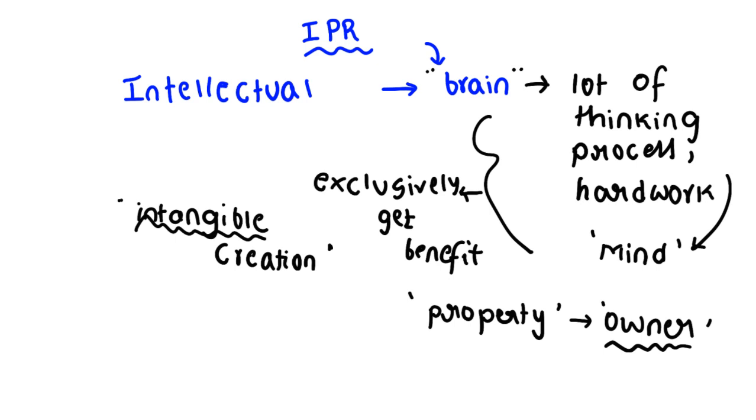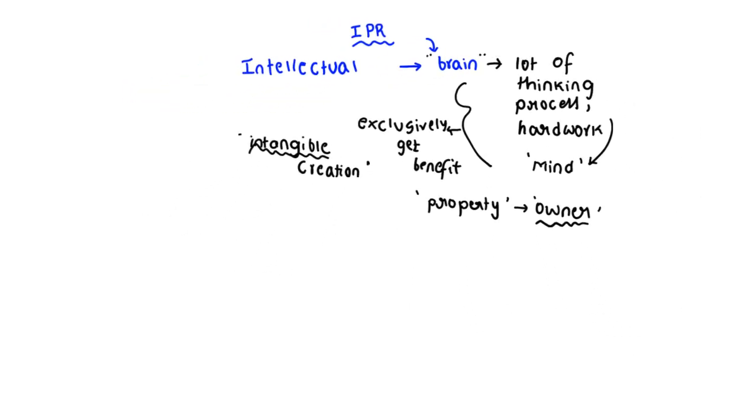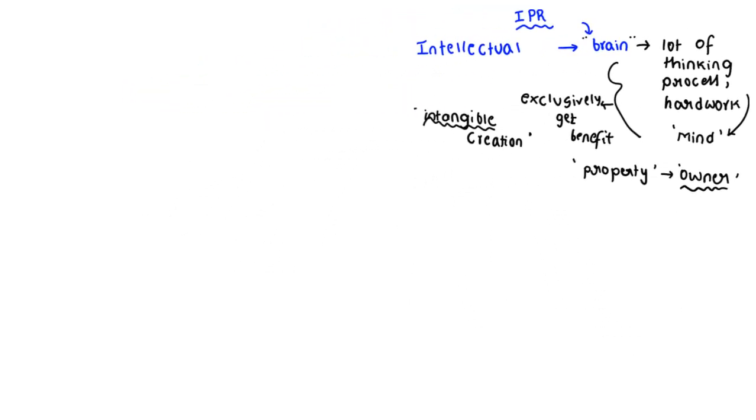That exclusive right is also provided to our intellectual outcome. That is my hard work, right? That is my intellectual thinking process. To get that, I might have worked very hard, right? So this is called the intellectual property right. So you can see what is there in intellectual property rights. So clear? Now we can see the IPR.